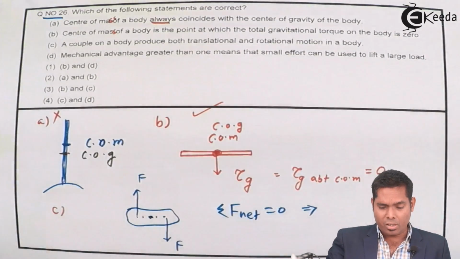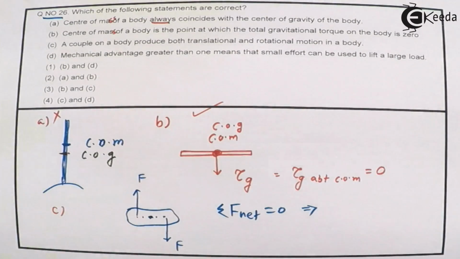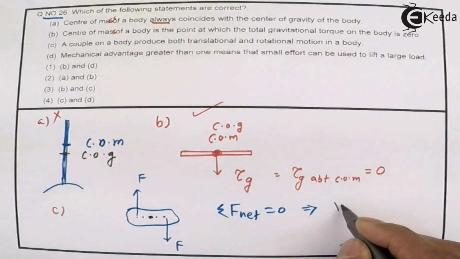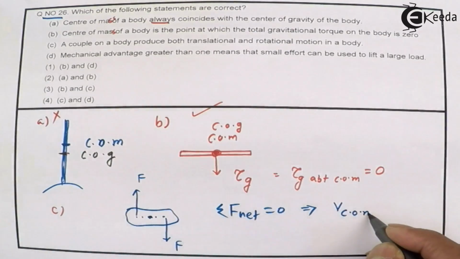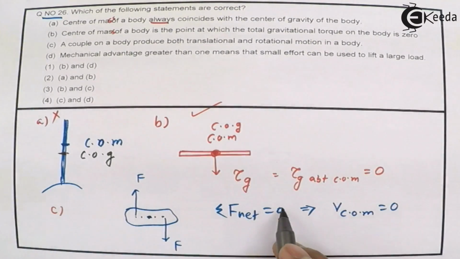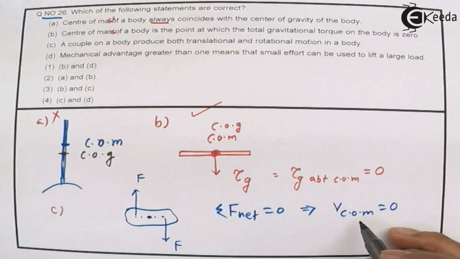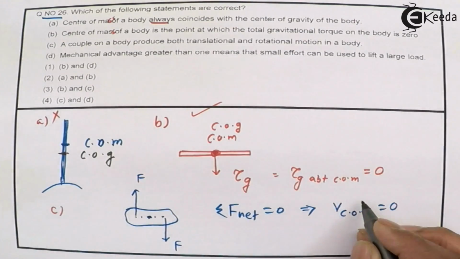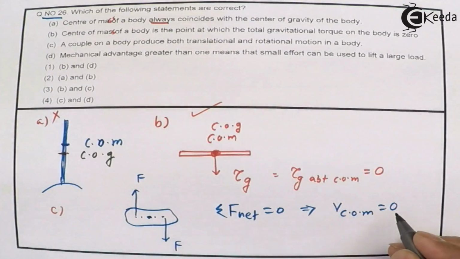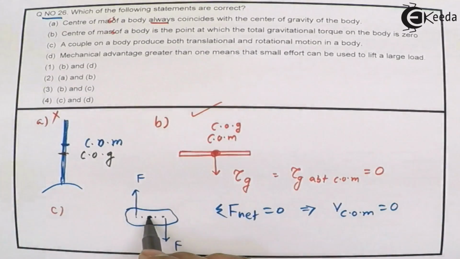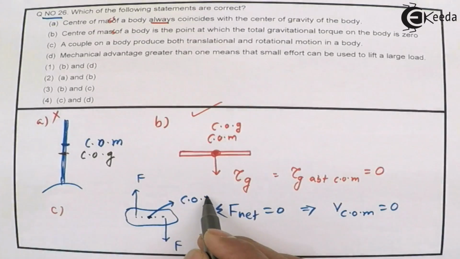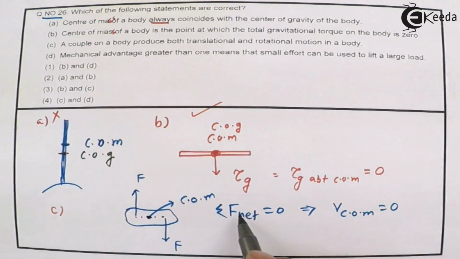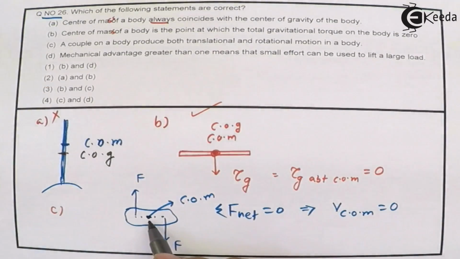Suppose that it was at rest and now suddenly two equal and opposite forces are applied. The center of mass was at rest. Initially the velocity of the center of mass was 0, and in the absence of net external force, the velocity of the center of mass will still be 0. Suppose this is the center of mass and it is at rest and the net force is 0, then the center of mass will not move. That means it will be at that point only.